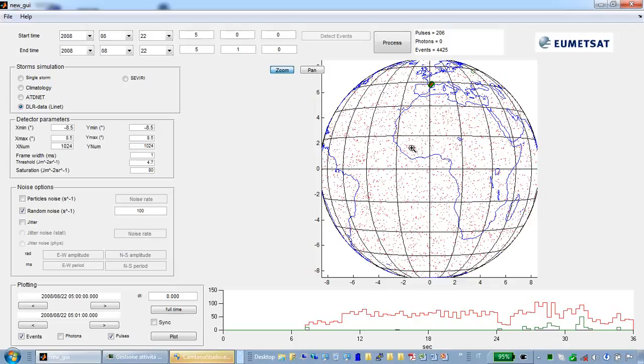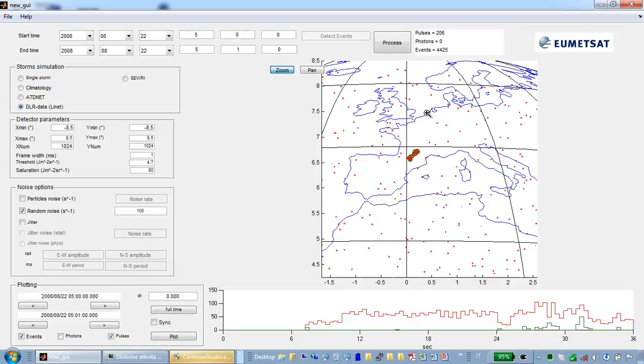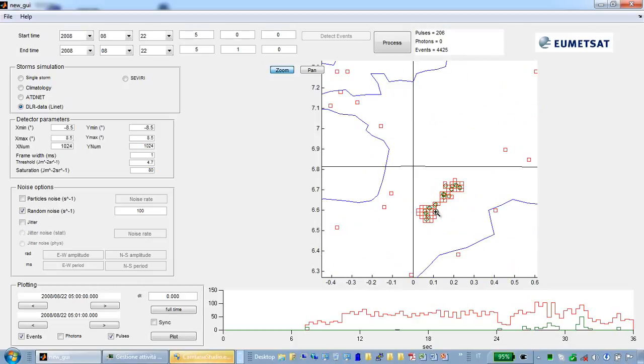This type of granules could be really useful to prepare the filtering systems that will have to remove all the randomly produced events and leave only the events that are related to real lightning.